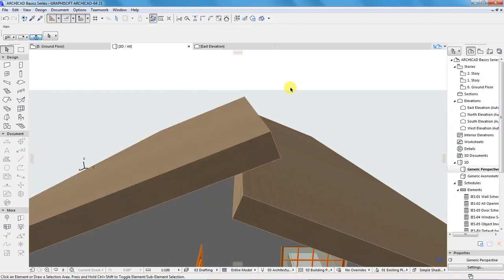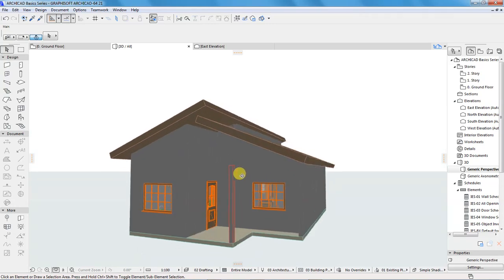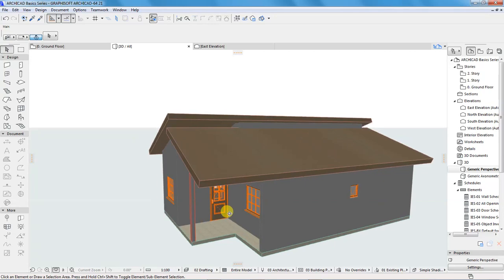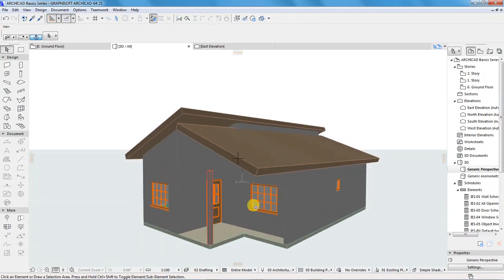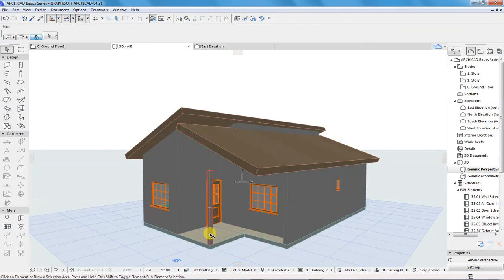So that's it. That section is done. Want to extend the height of this column also. Let me select the column. Sorry, I've selected the wall. Select the column.